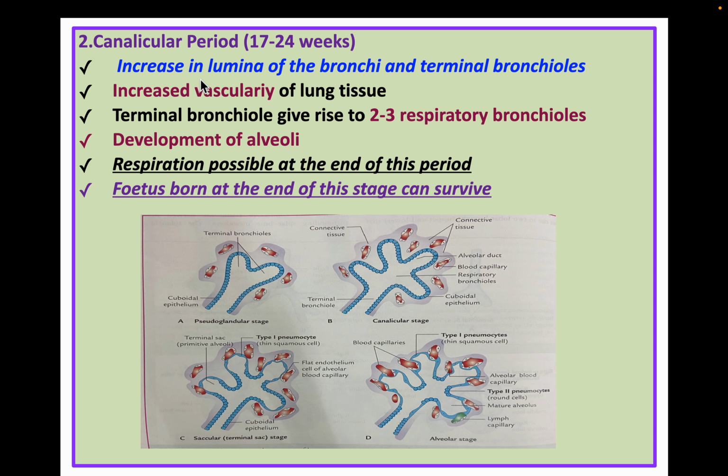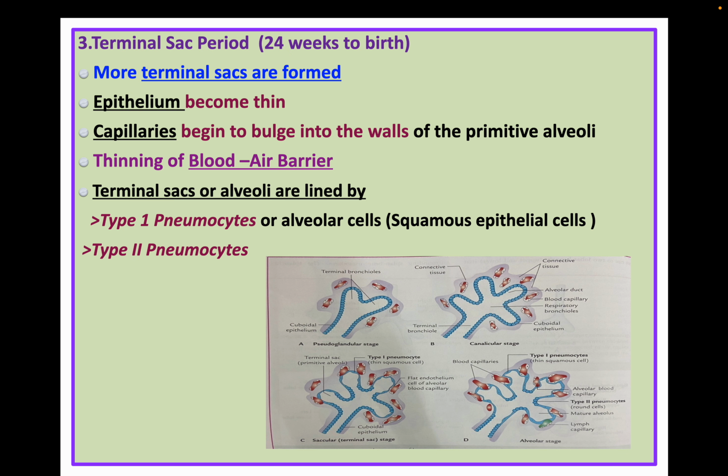Then the canalicular period: there is an increase in the lumina of the bronchi and terminal bronchi because the division is happening. Then there is increased vascularity of the lung tissue. Then terminal bronchioles give rise to 2 to 3 respiratory bronchioles, and the development of the alveoli happens. Then respiration is possible at the end of this period. A fetus born at the end of this stage can survive. So this is the canalicular stage, which is from 17 to 24 weeks.